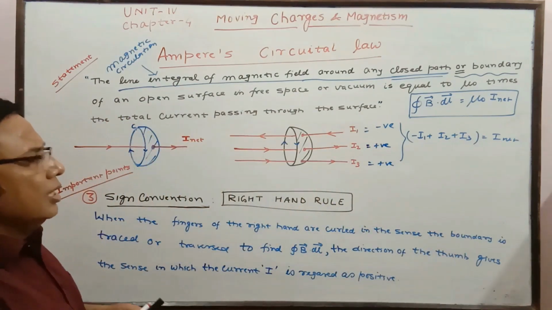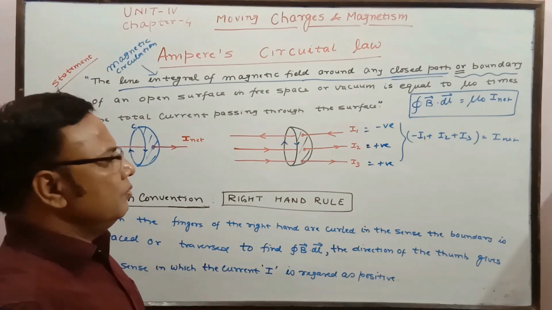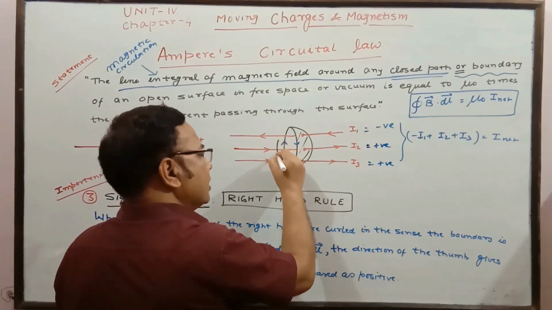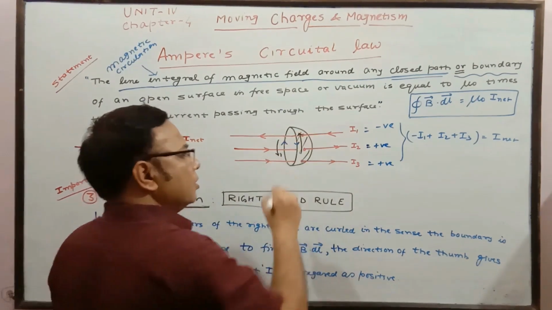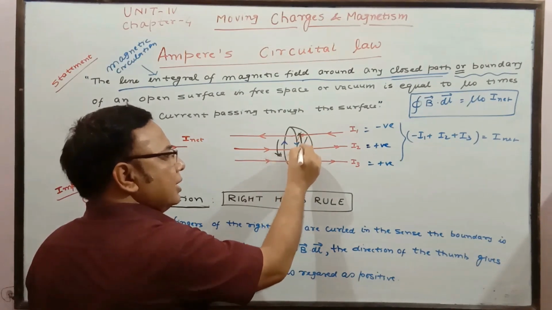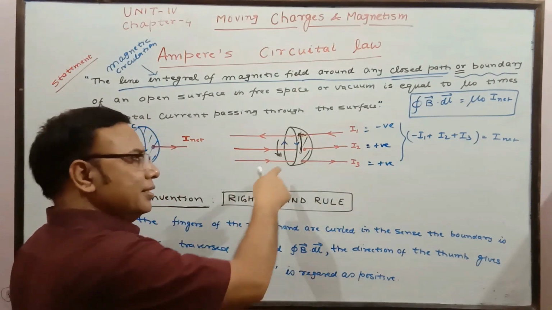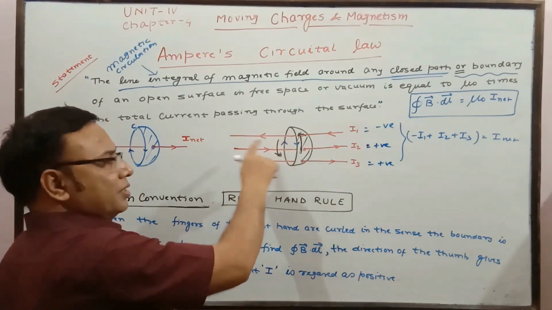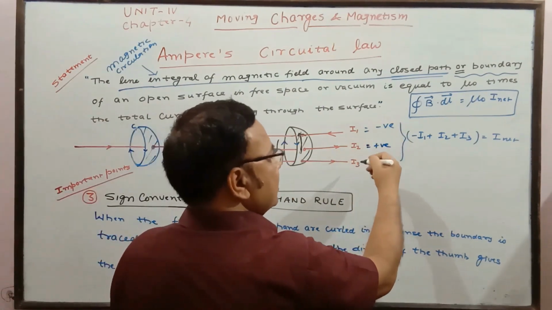In the same way, you can change the rotation or traversal of the path. If you traverse the path along this, the direction of traversal of the boundary is changed. In that case, the reversal of things will take place.